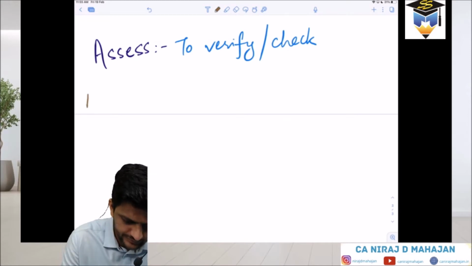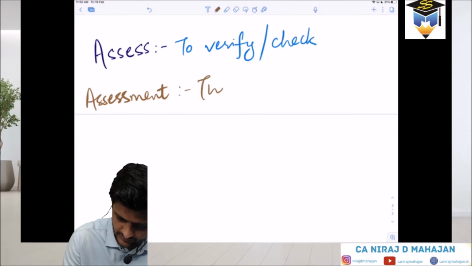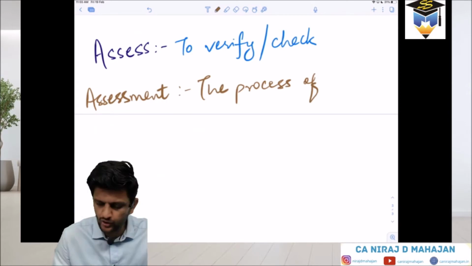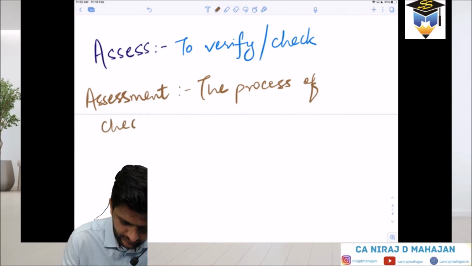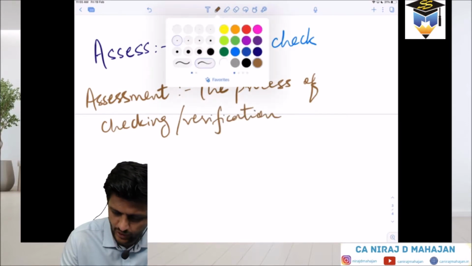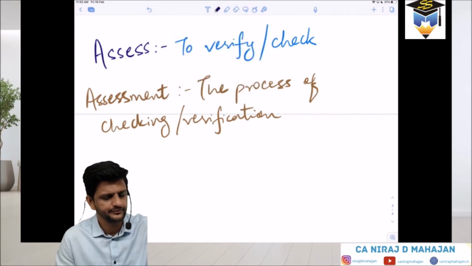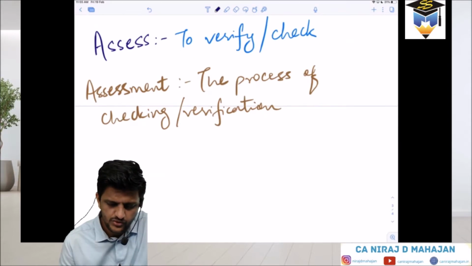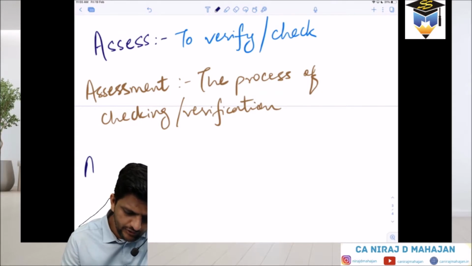All of it is coming from the word assess. So assessment, write down: the process of checking or verification. Done? So will you be able to tell me the meaning of the word assessment year?